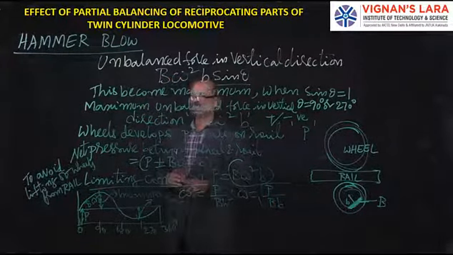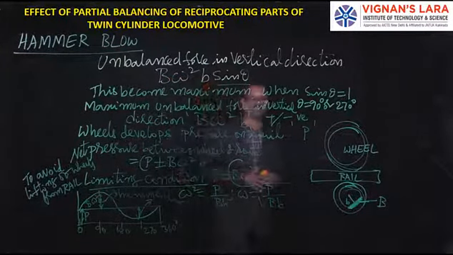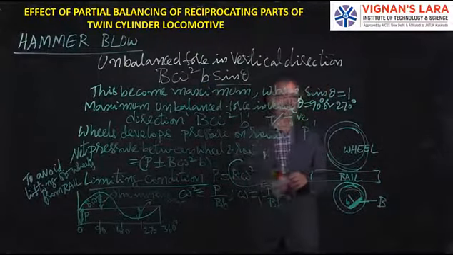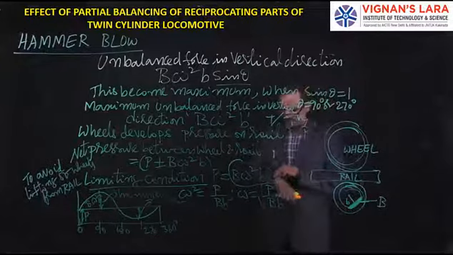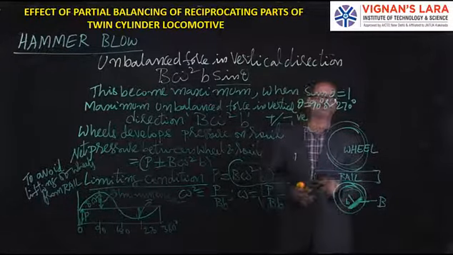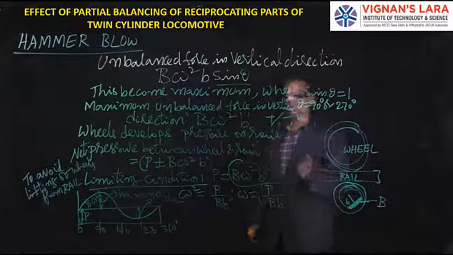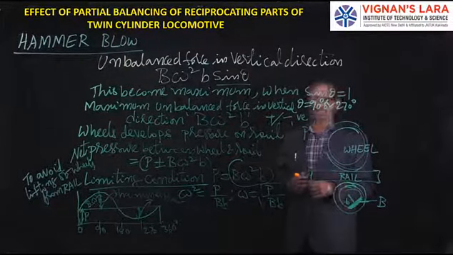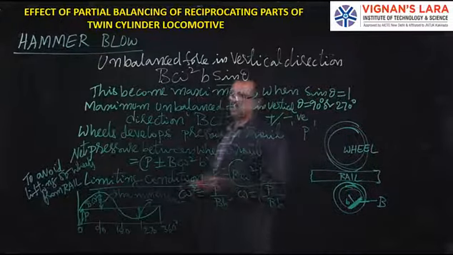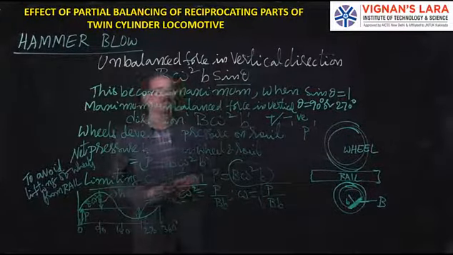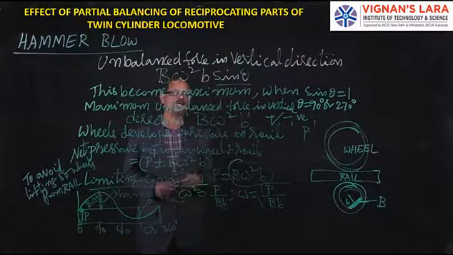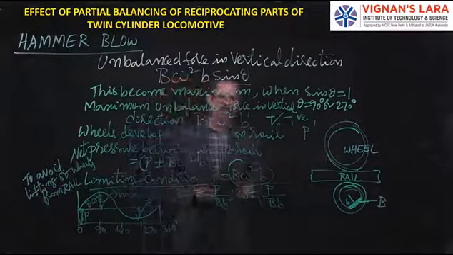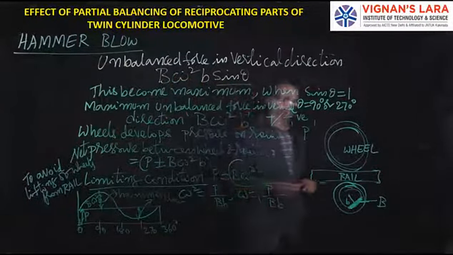So these are the three effects: variation of tractive force, swaying couple and hammer blow. They are very important for short answer questions as well as from the examination point of view in objective questions. We'll see one problem on a coupled loco and uncoupled loco in the next class, which finishes reciprocating masses and balance. Then the left out topics are balancing of radial engines and balancing of V engines, which we'll see in the further two lectures.